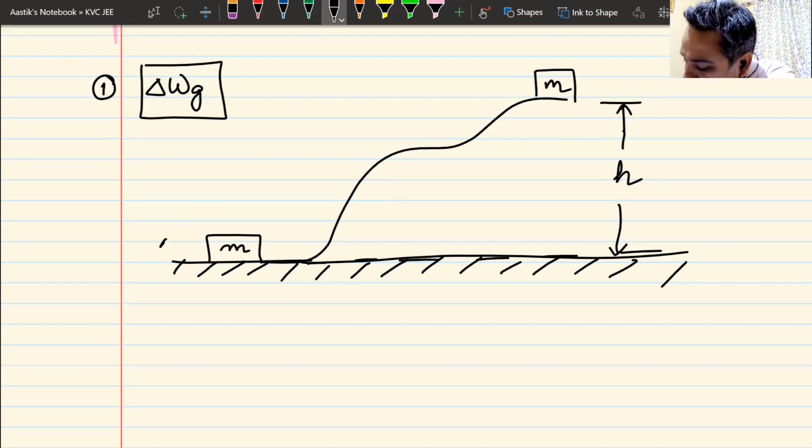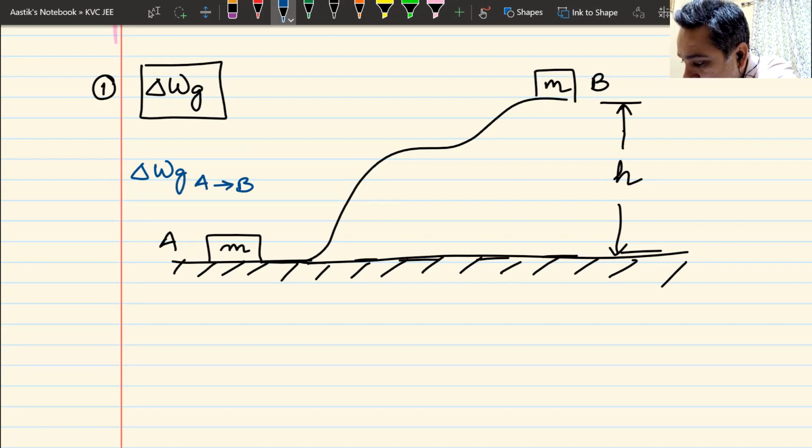Now if I call this point as point A, and if I call this point as point B, my first question is, since you already know the answer, what is the work done by gravity in moving it from A to B? What will be the answer to this?